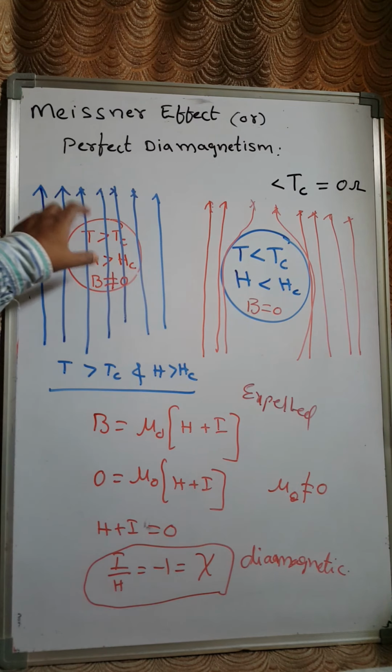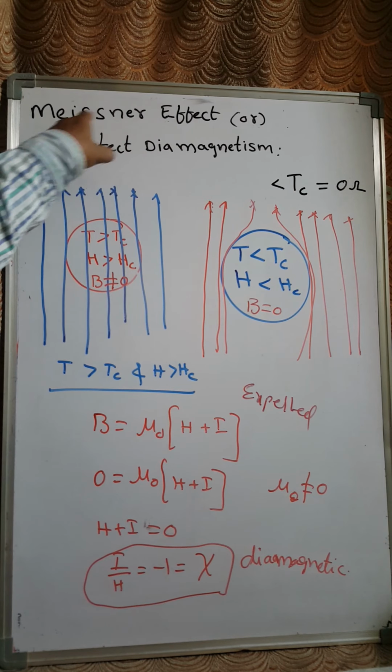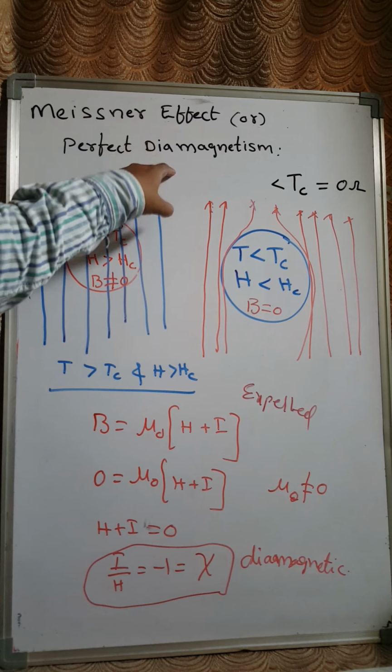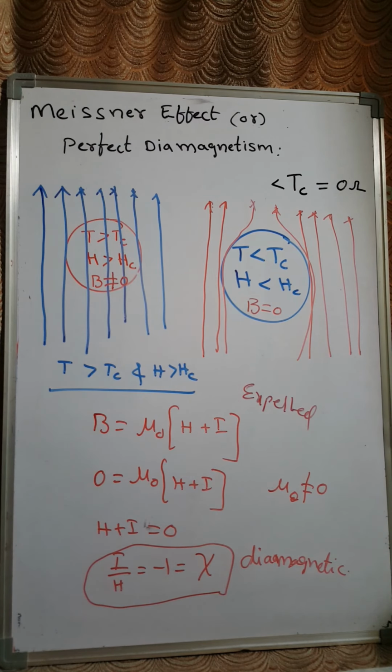This effect was first studied by the scientist called Meissner, and the experiment was named after him, the Meissner effect, right? The Meissner effect is very easy.